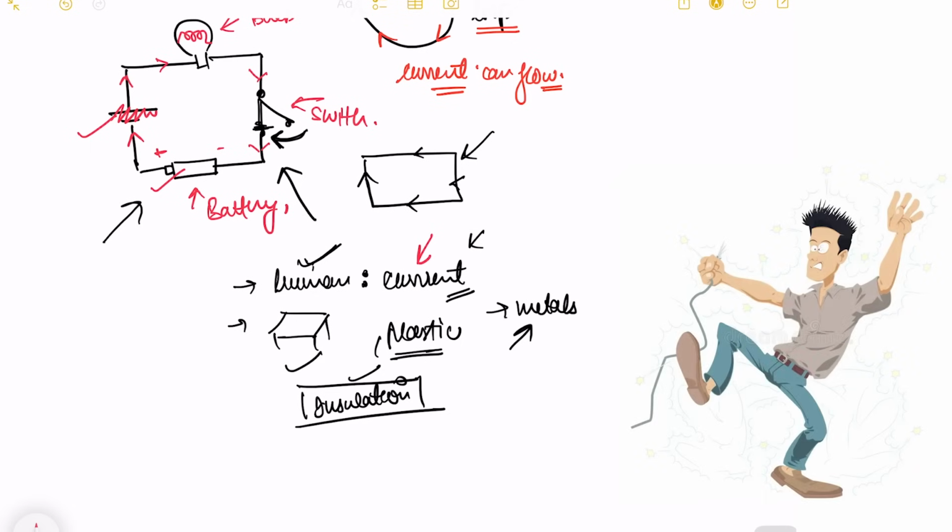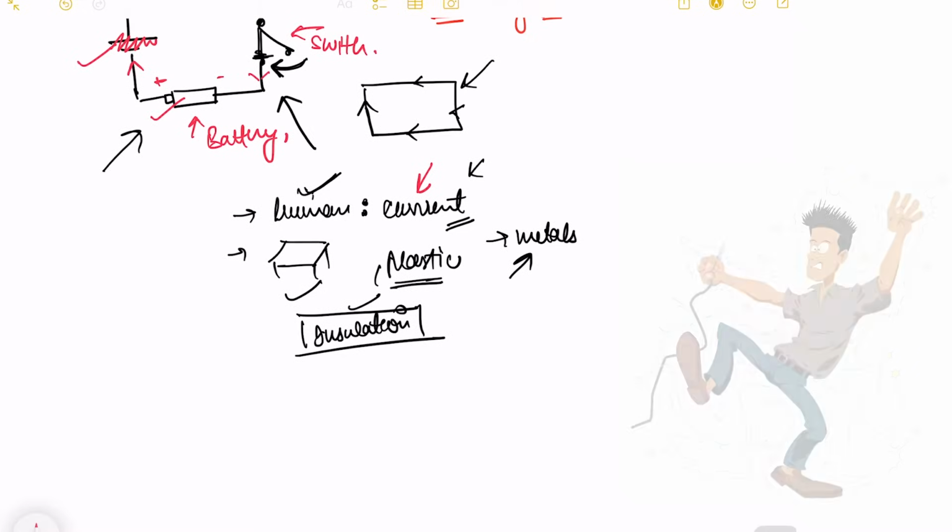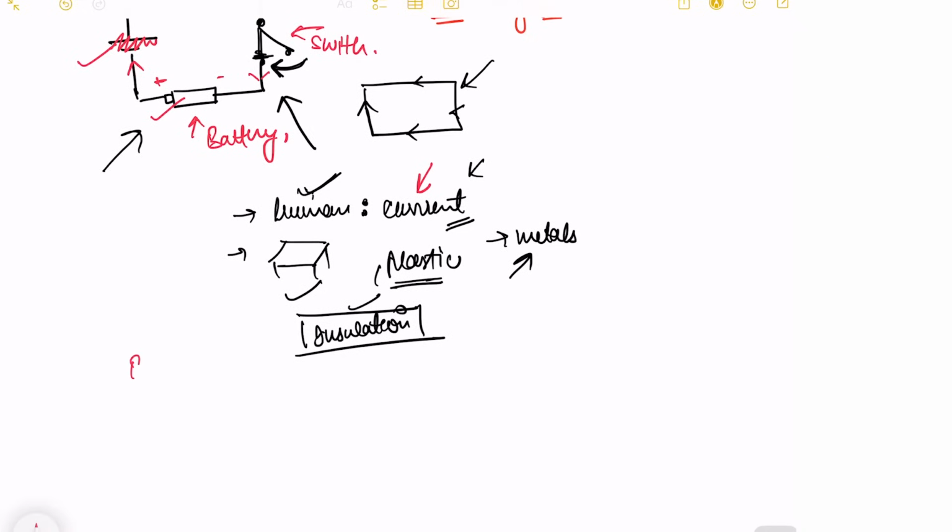You might have noticed your parents say don't touch the electric appliance barefoot. Why? Because when a human is standing on earth, barefoot touching the ground, and then I'm touching an electric socket, why will I get an electric shock?